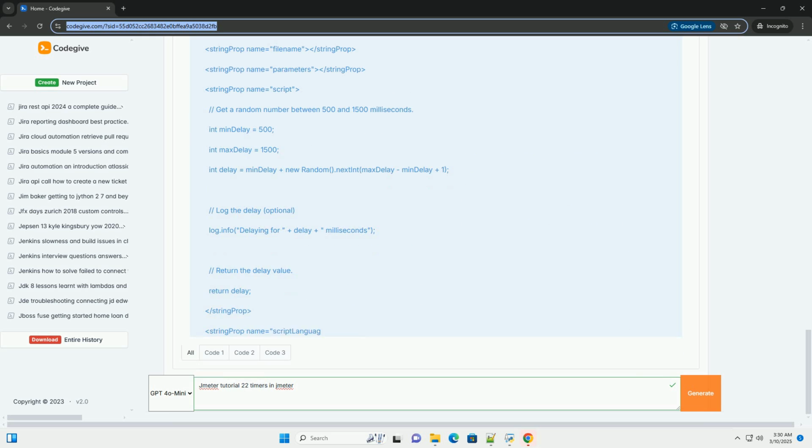Configuration. Thread group, add, timer, Poisson random timer. Name. Optional, for example Poisson delay, 1000 milliseconds average.